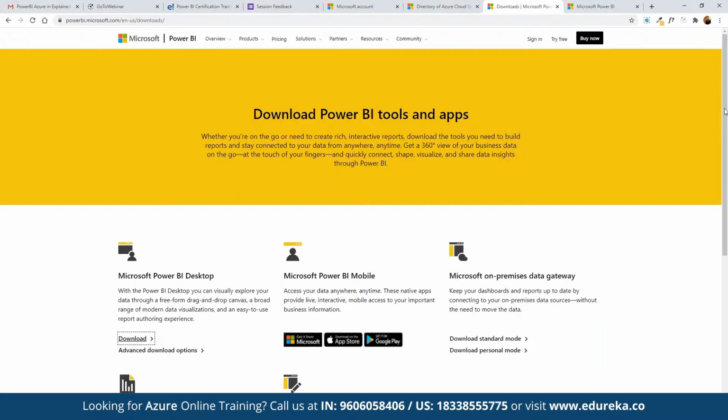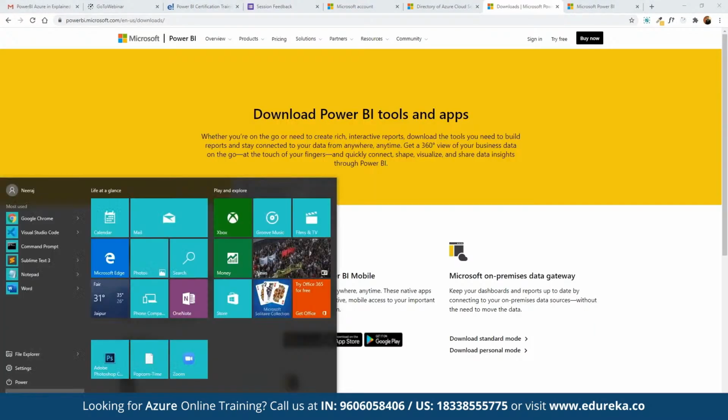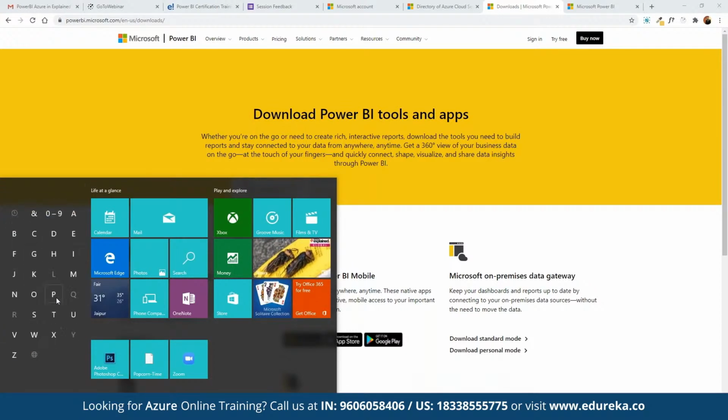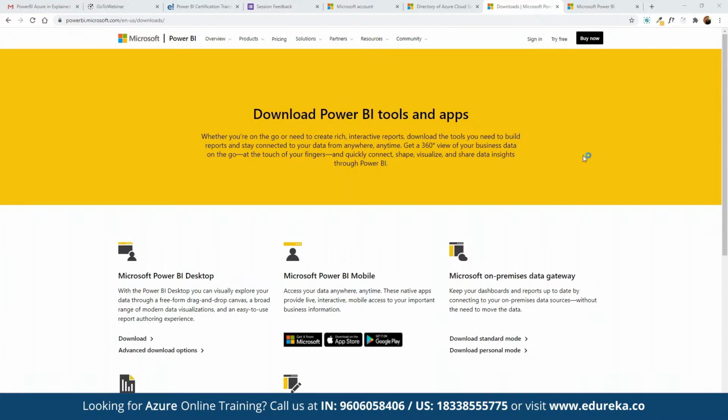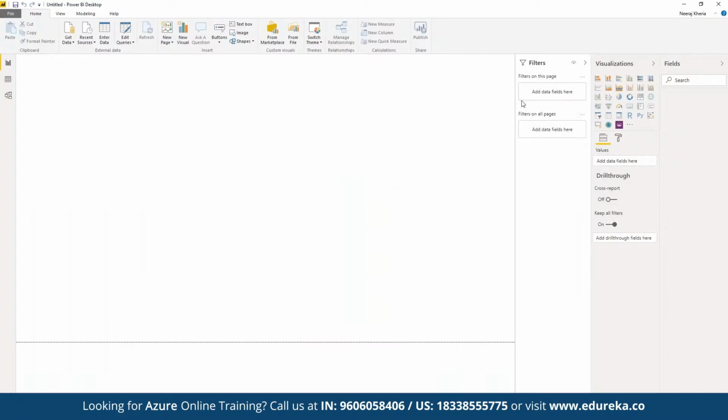All right. Once we have the Power BI Desktop version downloaded, we can open this up. Now Power BI is one of the easiest platforms to get started with. Once we have it downloaded and opened, we can see this dashboard open in front of us. To get started, this is the entire canvas that we have to work on. Here we can work on the entire data set, and here we have different worksheets, as in we can create multiple worksheets.